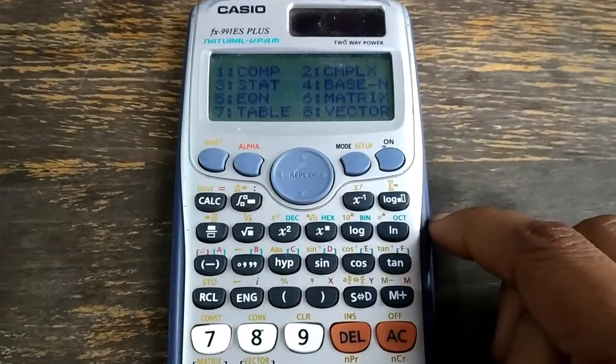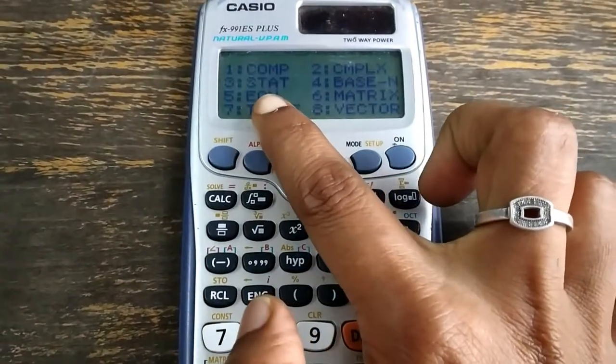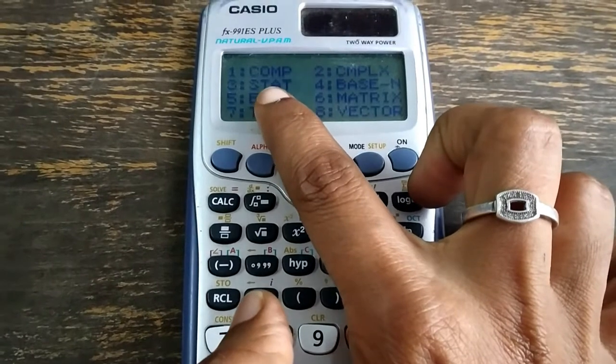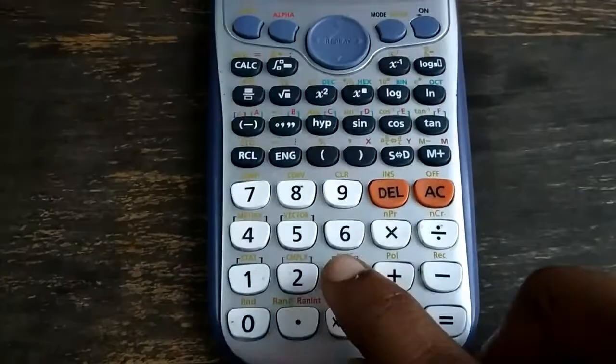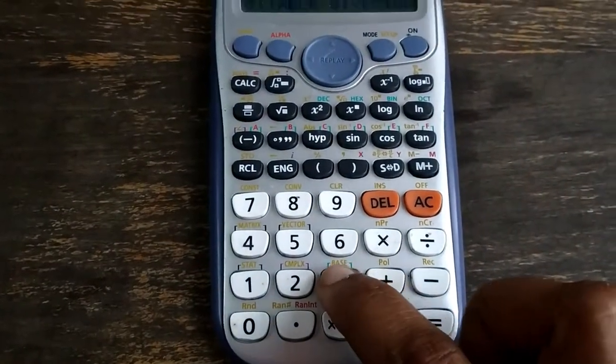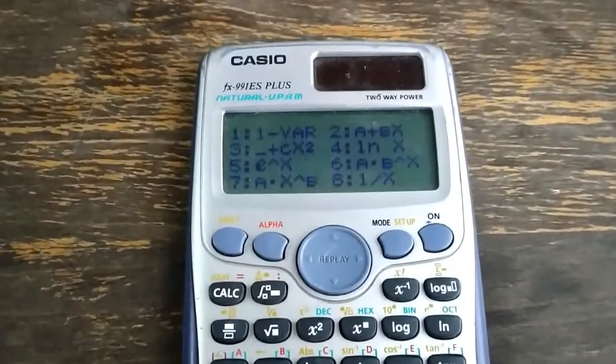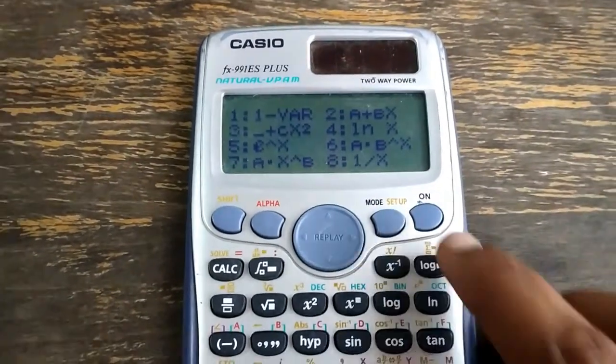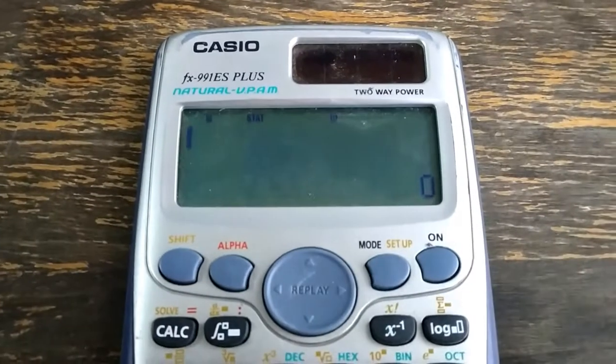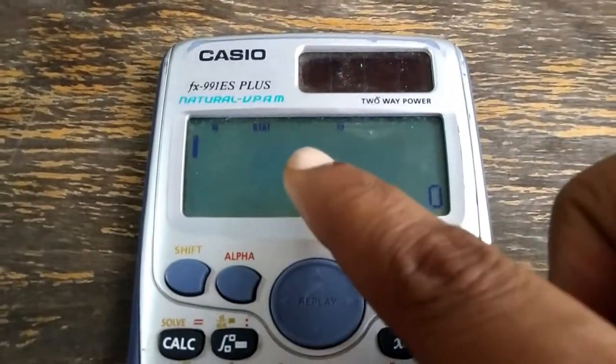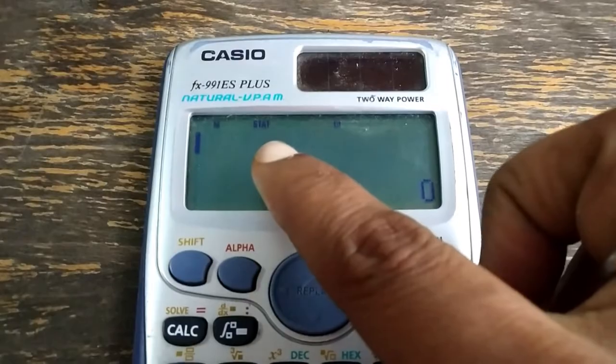When you press mode once, you can find stat here as 3, so press 3. If it is not in stat, it will attain stat. Anyway, it is in stat now.